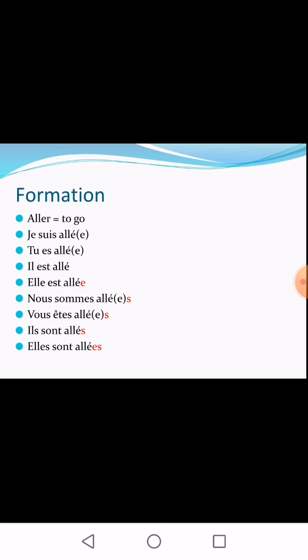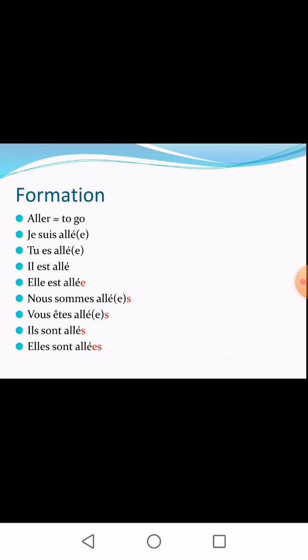So je suis allé, tu es allé, il est allé, elle est allée, nous sommes allés, vous êtes allés, ils sont allés, elles sont allées. Which means I have gone, you have gone, he has gone, she has gone, we have gone, you have gone, they have gone.